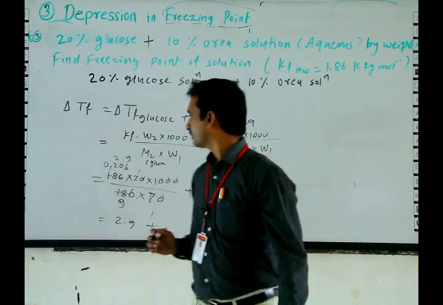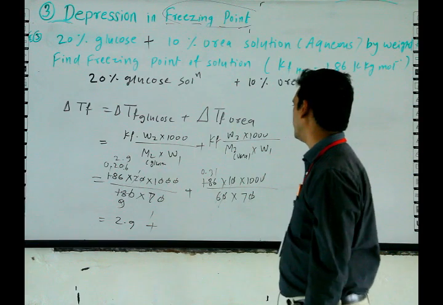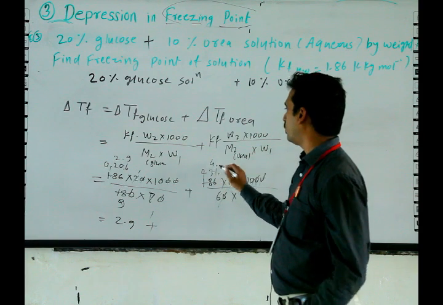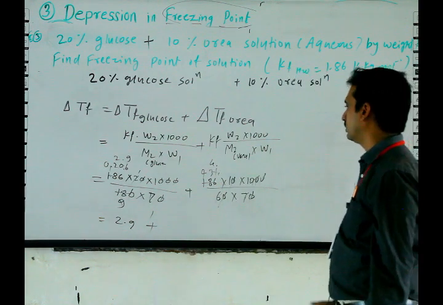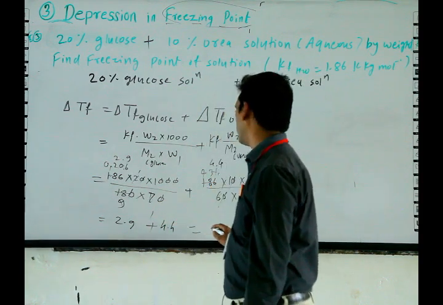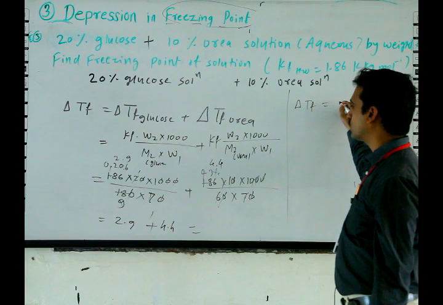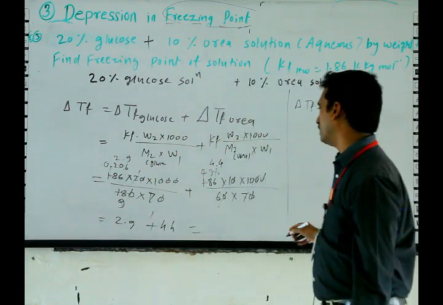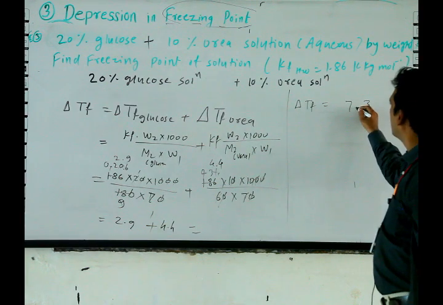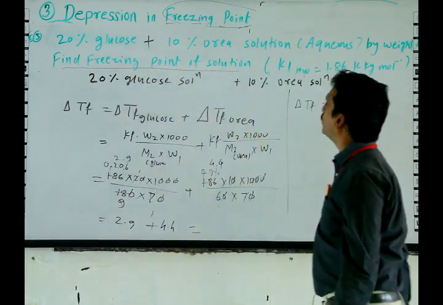Plus here 6, 0.31, 2 0 gets cancelled and here 4.4. Here delta TF will be equal to 9 plus 4.3, that is 7.3, and here we find the freezing point of the solution.